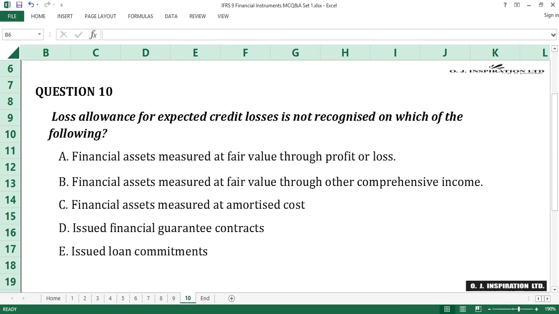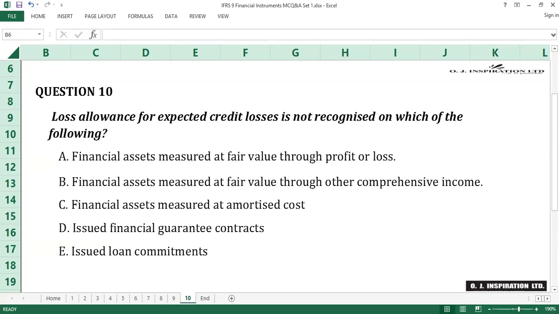Question number 10. The answer to question number 10 is A, financial assets measured at fair value through profit or loss. Loss allowance for expected credit losses is recognized for financial assets measured at amortized cost, financial assets measured at fair value through other comprehensive income, issued financial guarantee contracts, issued loan commitments, but not financial assets measured at fair value